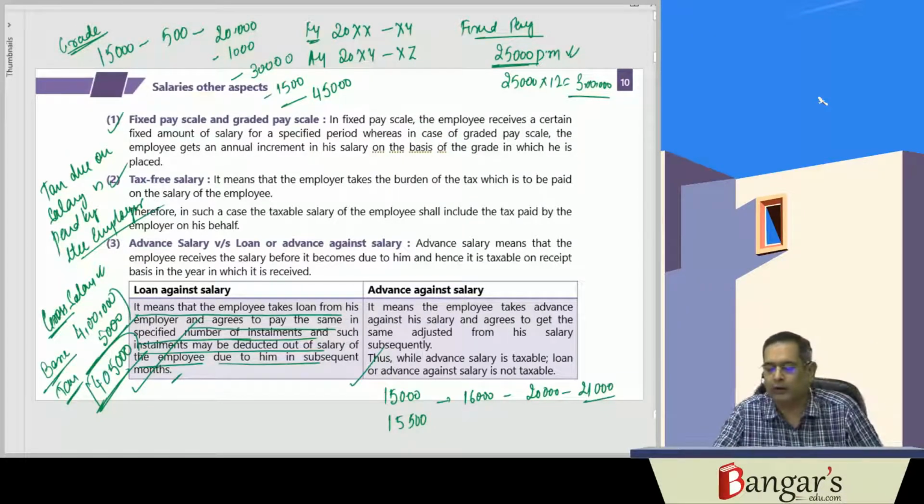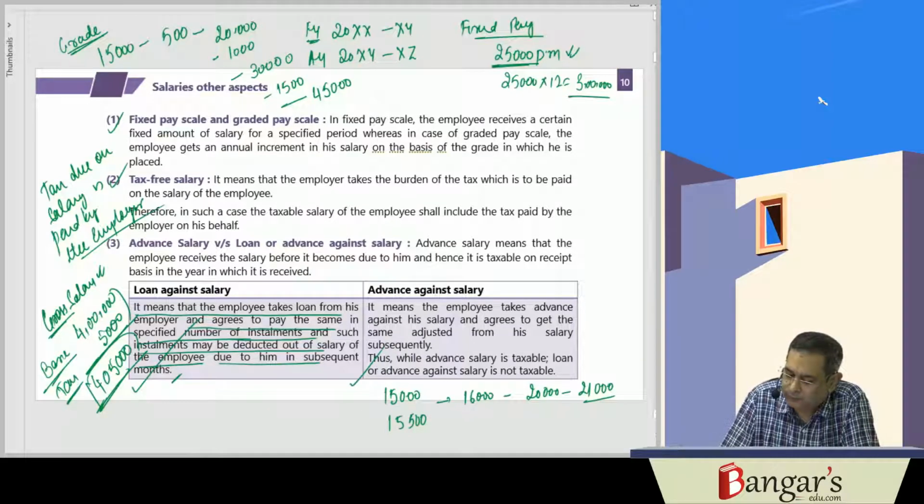That is loan against salary. Whereas advance against salary means what? The employee takes salary in advance. When he takes salary in advance, no adjustments will be made. He won't be getting the salary for the period for which he is taking the same in advance.